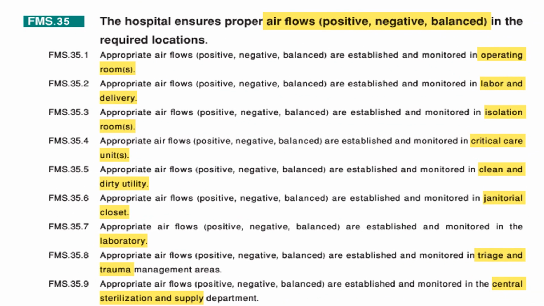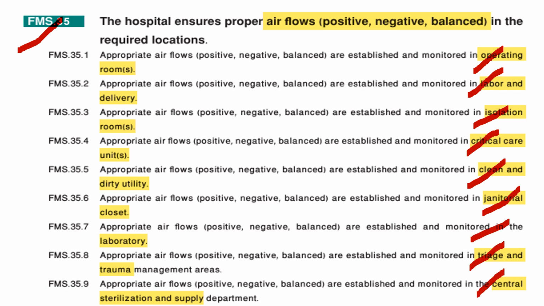Okay, another standard related to the HVAC system is FMS 35, which states that the hospital ensures proper airflows in the required locations. Airflows include positive, negative, or balanced airflows. Appropriate airflow is established and monitored in OR, in labor and delivery, in isolation rooms, in critical care units, in clean and dirty utility, in janitorial closet, in laboratory, in triage and trauma, and in CSSD.